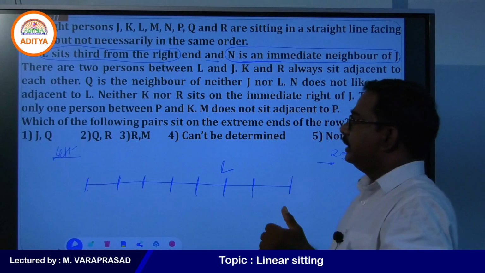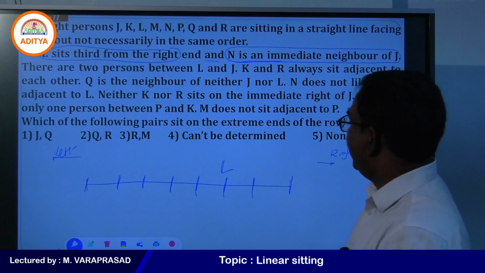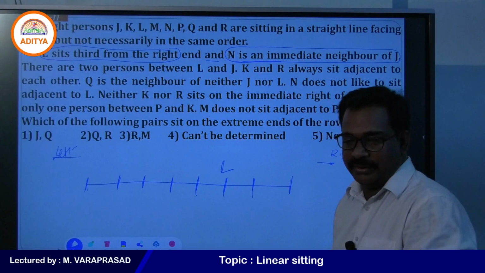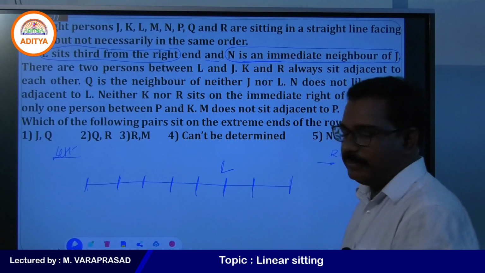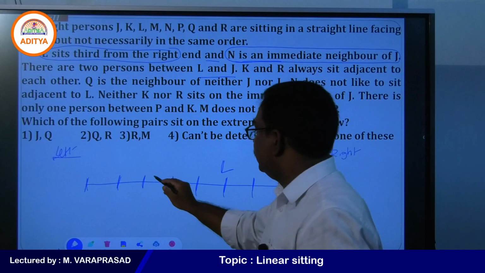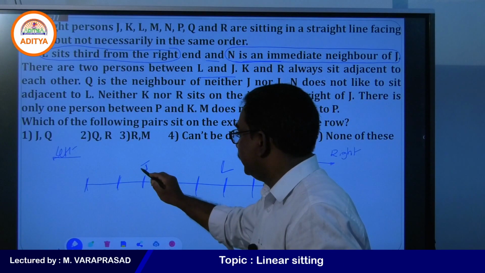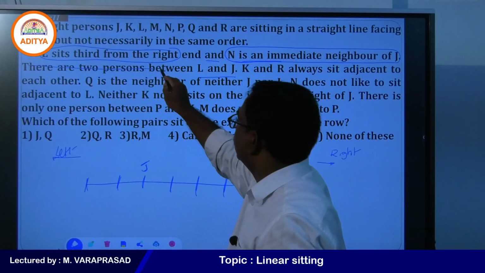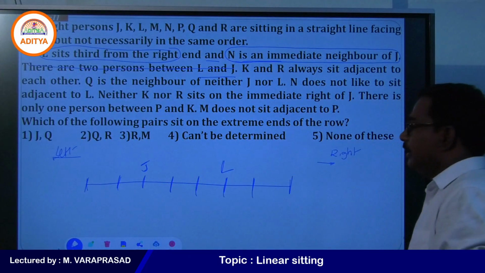Yes. What is the next point? There are 2 persons between L and J. Suppose if you take J here, only one person we are getting. So J cannot be placed here. There are 2 persons between L and J. So this point we completely used here. L and J. Next one.